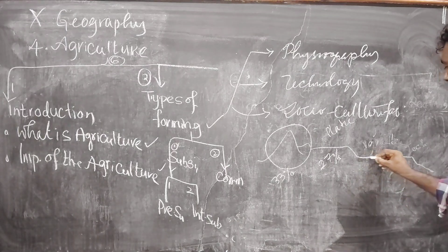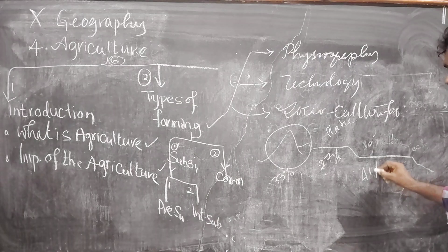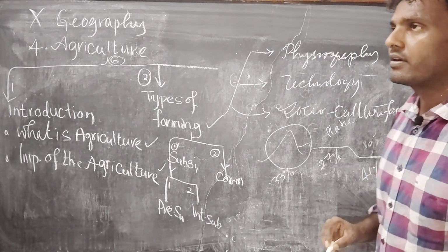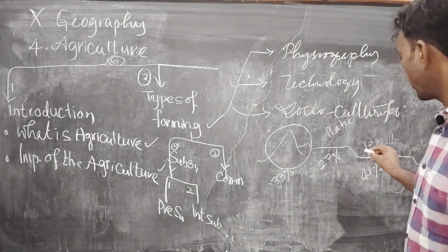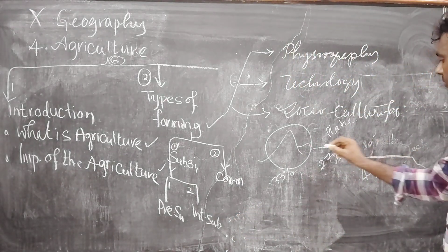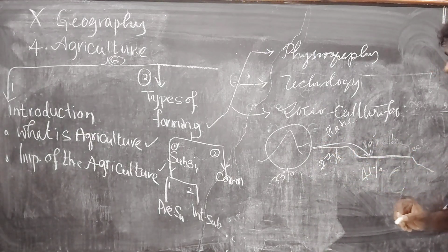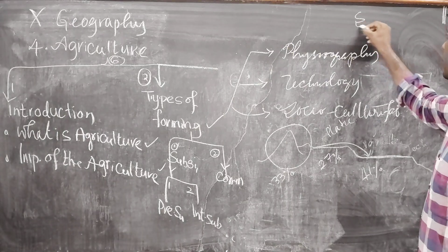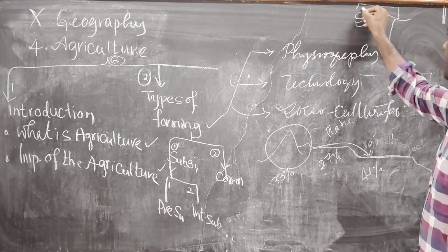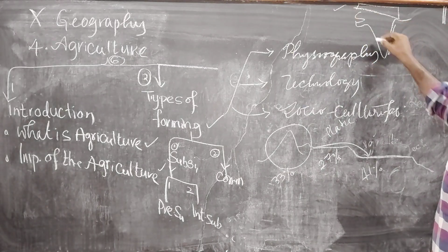Coming to plains, the plains play the main role. 41% of the available land in India is plains. These soils are made by the sediments carried by the rivers. You know very well about the plains. We have studied about the Ganga and Brahmaputra Great Plains, and also the eastern plains as well as western plains.